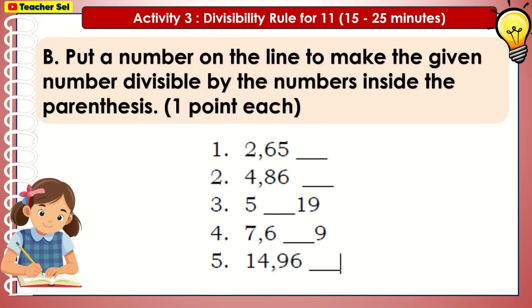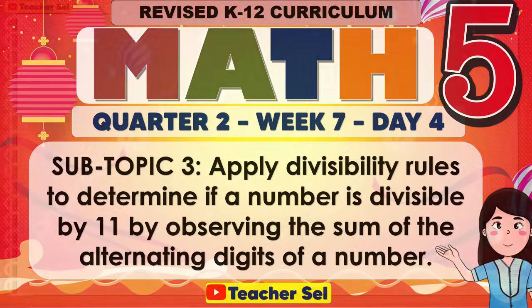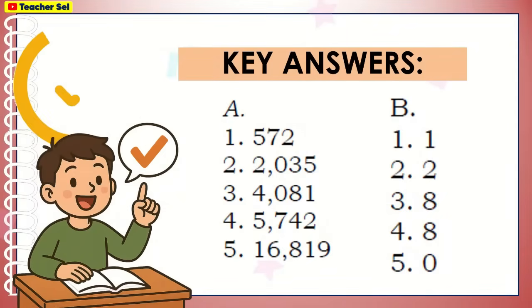Put a number on the line to make the given number divisible by the numbers inside the parentheses. Here are the correct answers for letter A and B.